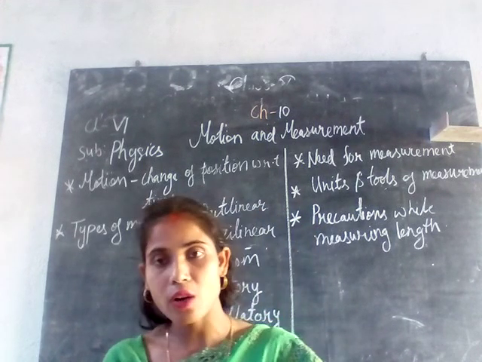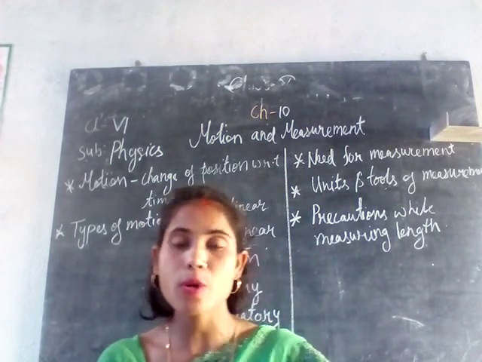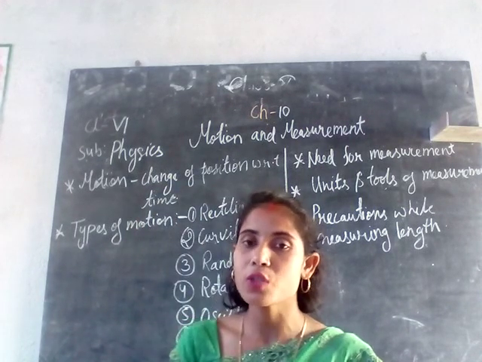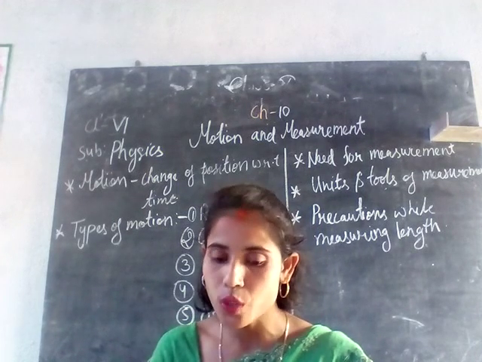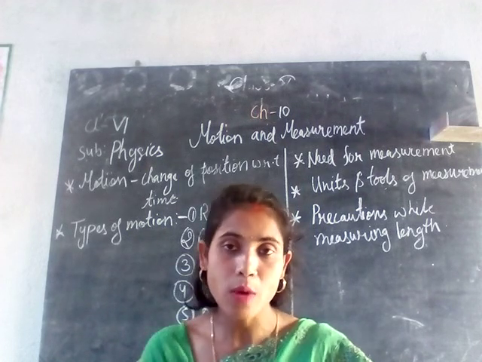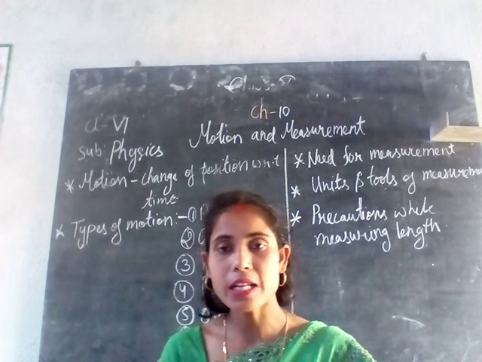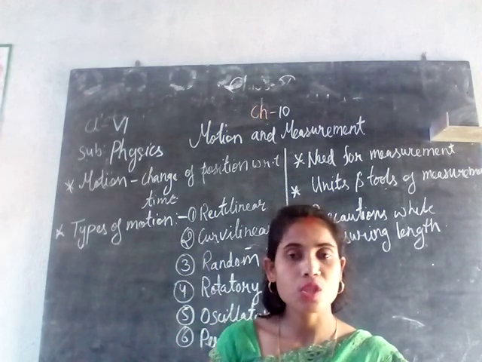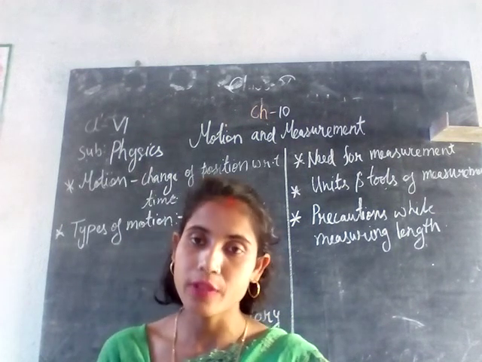There should be no error while measuring the length of a cube or rectangular box or whichever object you are measuring. The eye with which you are observing should be vertically above the mark on the object, so that there is no error while reading the length of the unknown object. So these are some of the precautions to be taken while measuring the length of a given body.